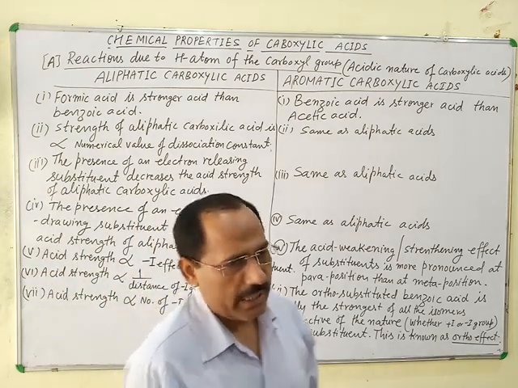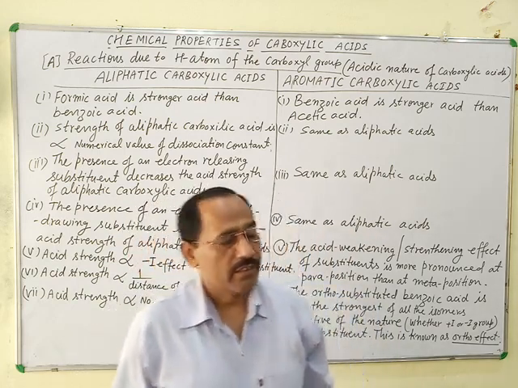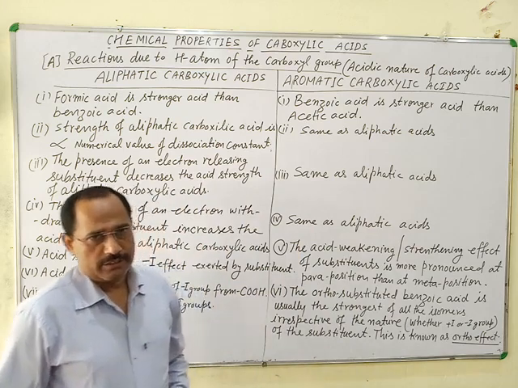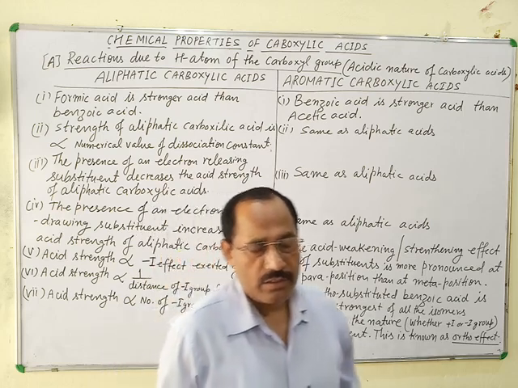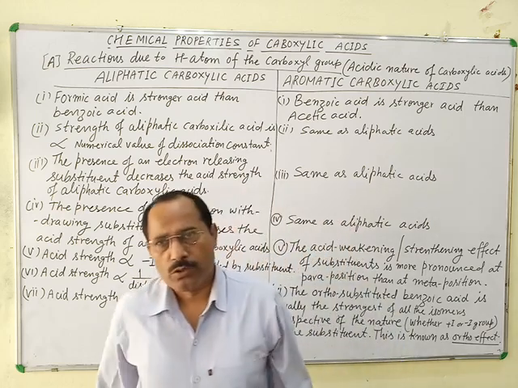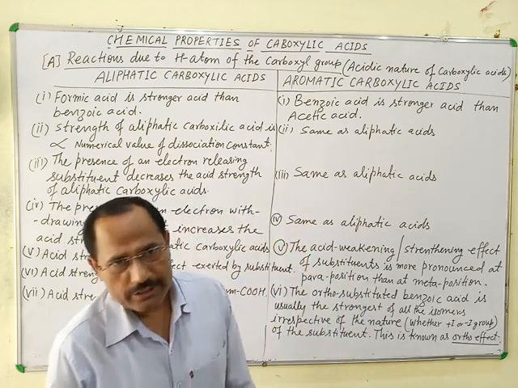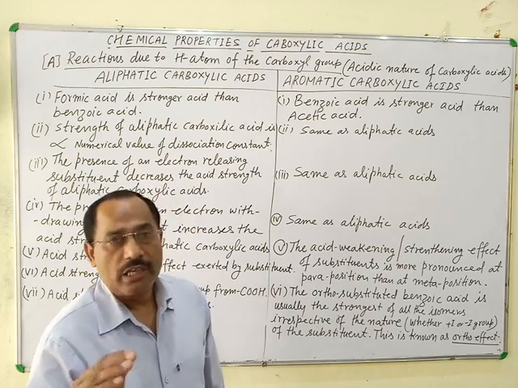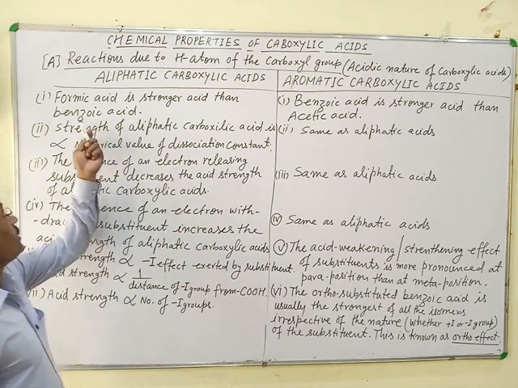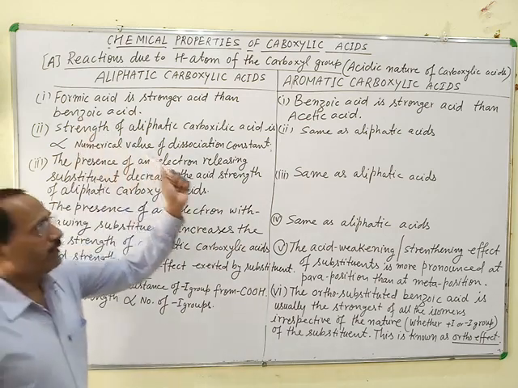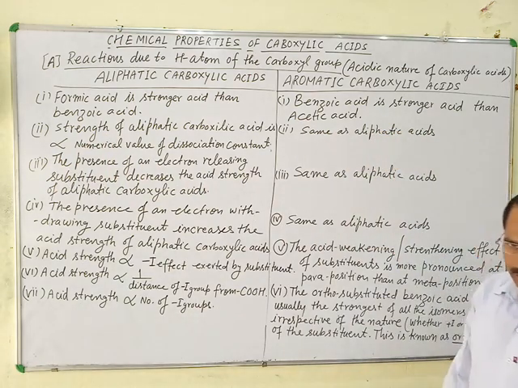Generally, aliphatic carboxylic acids are stronger than aromatic carboxylic acids. However, in acetic acid, the CH3 group shows a plus I effect, which decreases its acidic strength, and it becomes less acidic than benzoic acid. So formic acid is a stronger acid than benzoic acid, but benzoic acid is a stronger acid than acetic acid.